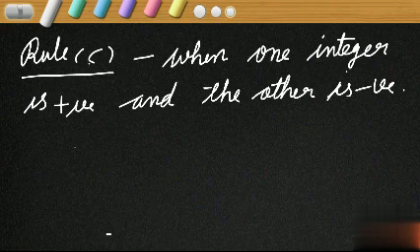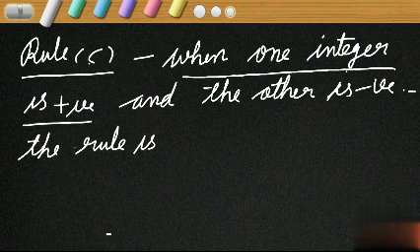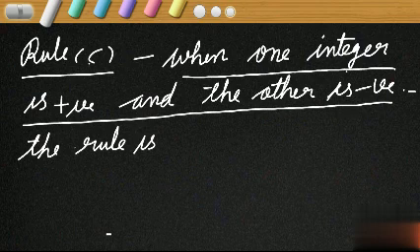When one integer is positive and the other is negative, the rule is: the magnitude of the number having greater magnitude minus the magnitude of the number having smaller magnitude, with the sign of the number having greater magnitude. That is the rule. Very important.